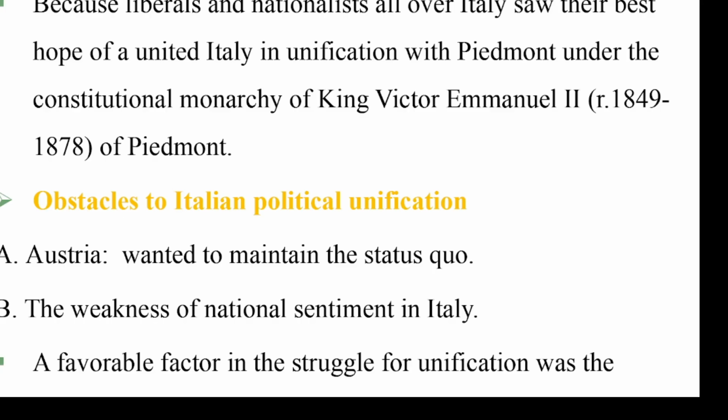The war was fought to oppose, especially the British and the French opposed the domination of Ottoman Turkey in the Balkan region, but Russia also went to oppose the domination of Ottoman Turkey in the Balkan region.